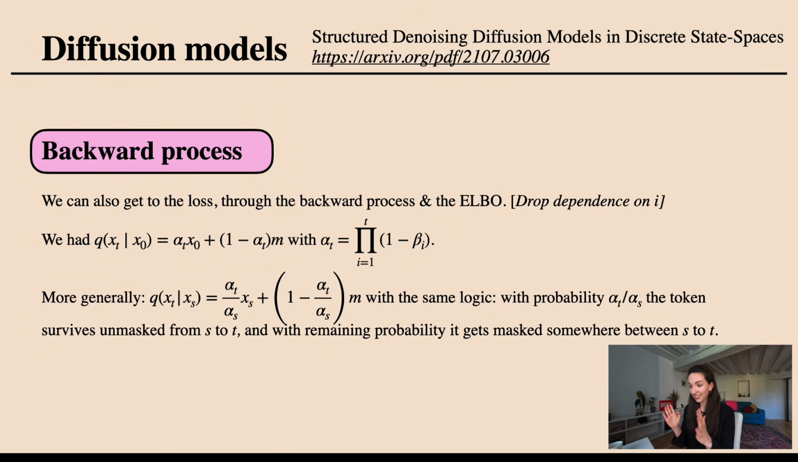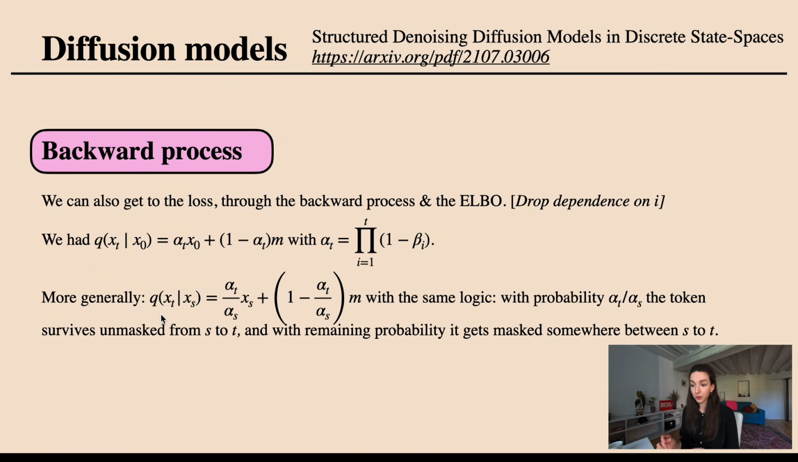And now to save myself time with typing formulas into Keynote, I will for now just drop the dependence on a specific token, but remember that everything that I write down here is really about the probabilities of this particular token changing its state to something. So remember that we had already derived the probability that a token at time t is given by this alpha t, which was this probability of our individual stay the same or get masked probabilities, plus this 1 minus alpha t times the masked token.